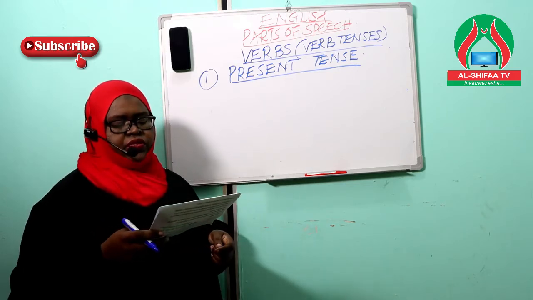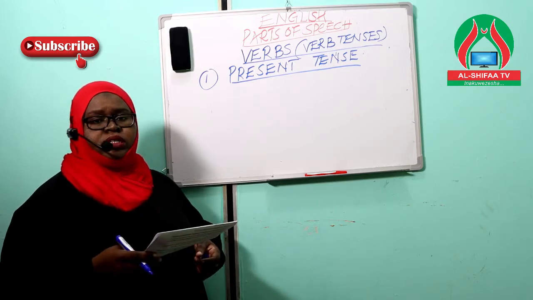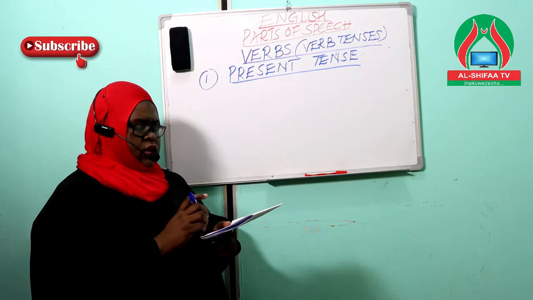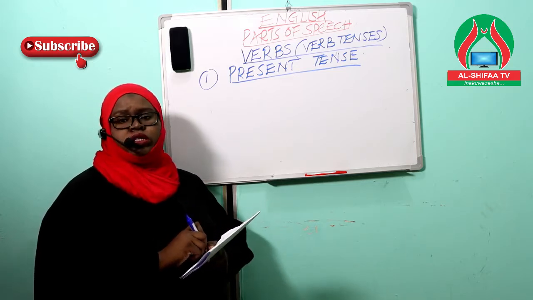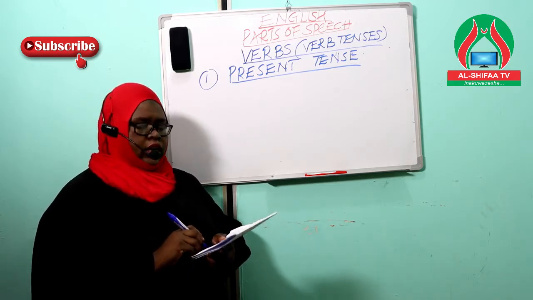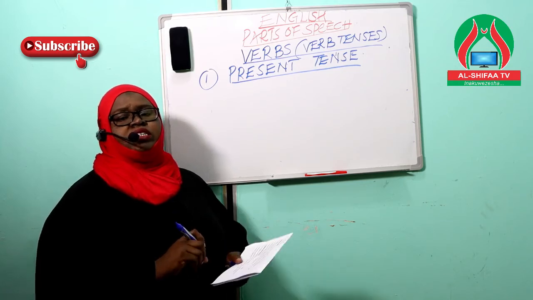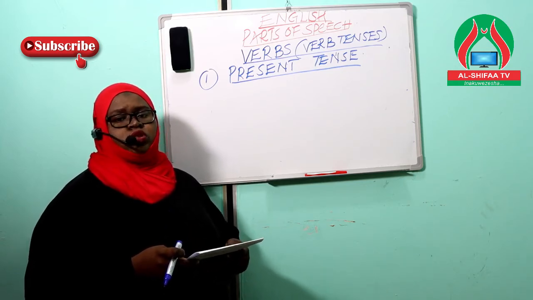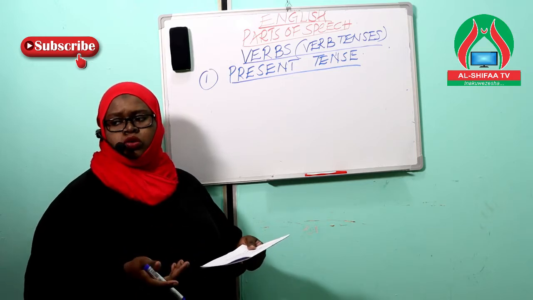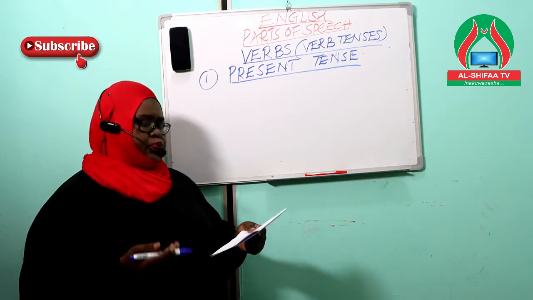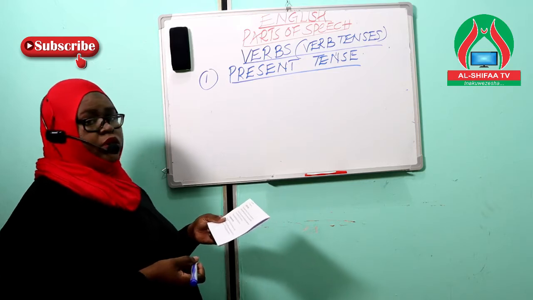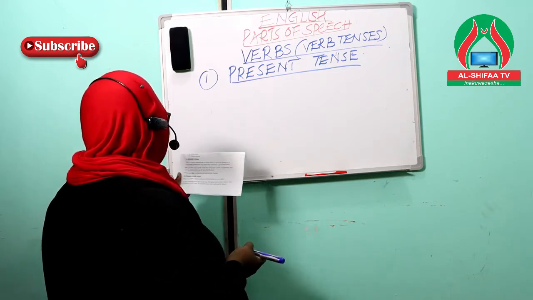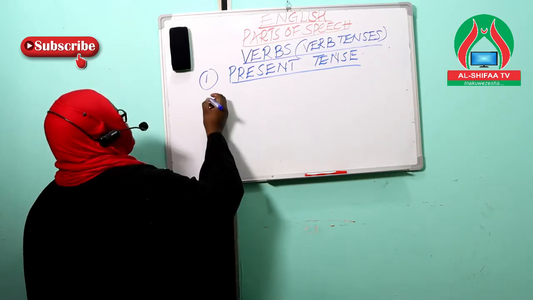Under the verb tense, present tense, we have 4 categories in this present tense. Now the first category is the present simple tense. We have also the second category as the present continuous tense. The third one is the present perfect tense, and lastly we have the present perfect continuous tense, which can also be called present perfect progressive tense.